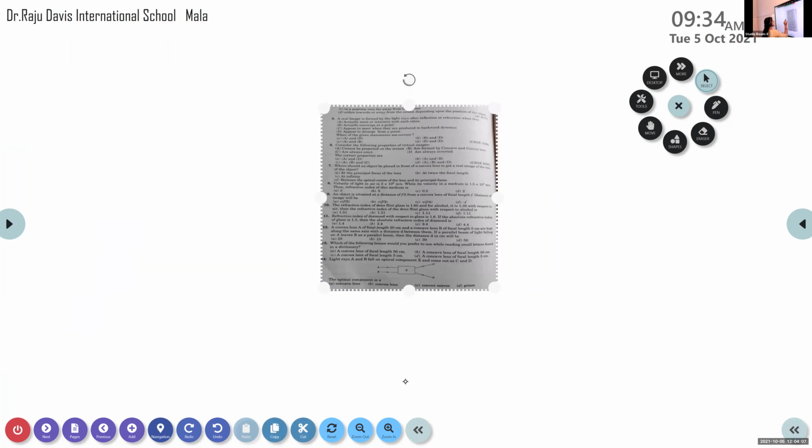Consider the following properties of virtual images: cannot be projected on the screen, are formed by concave and convex lenses, are always erect, are always inverted. Did we discuss this question in the last class? No, ma'am. Okay, then read the 6th question. Is it clear? Yes, ma'am. Consider the following properties of virtual images. Which is the correct option?